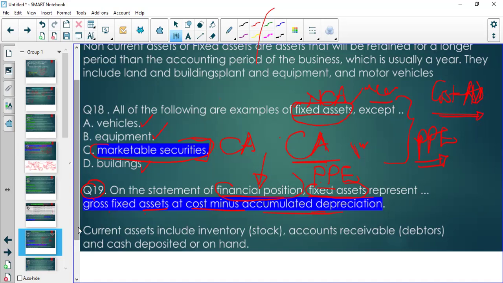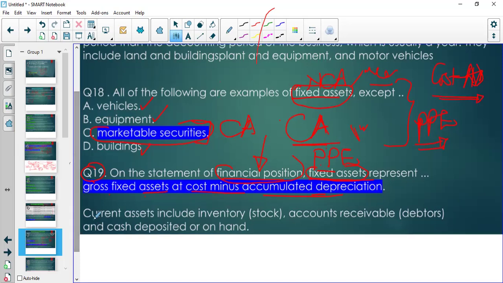And you need to remember as well what some of the things are that make up your current assets. They include your inventory, which is sometimes referred to as stock. They include your accounts receivable, which is also your debtors, as well as cash deposited or cash on hand. These are going to be your current assets.